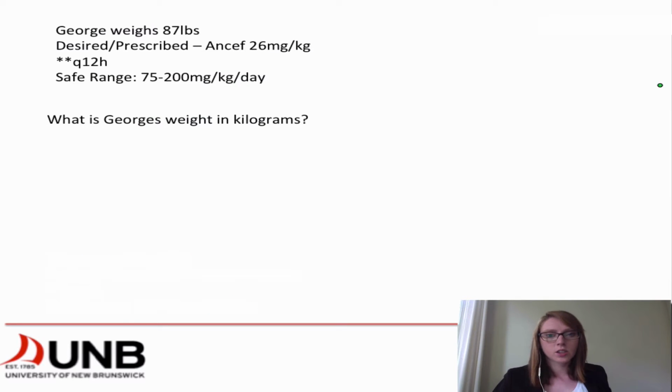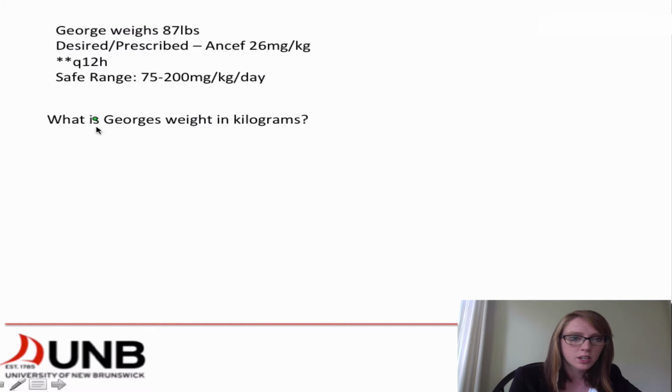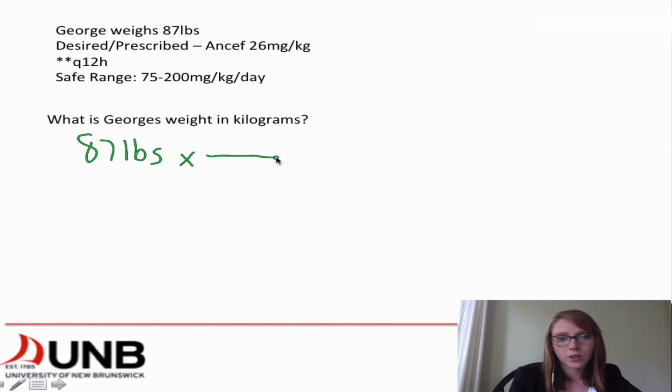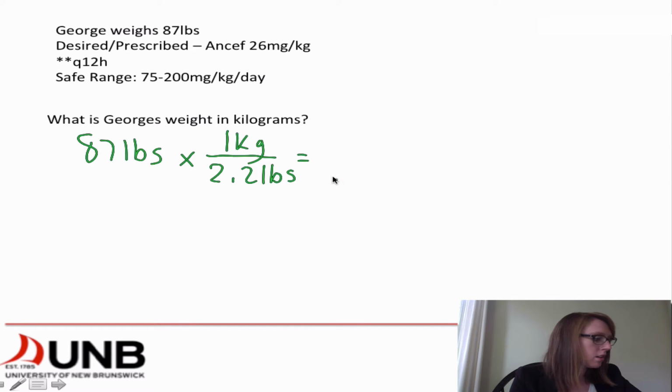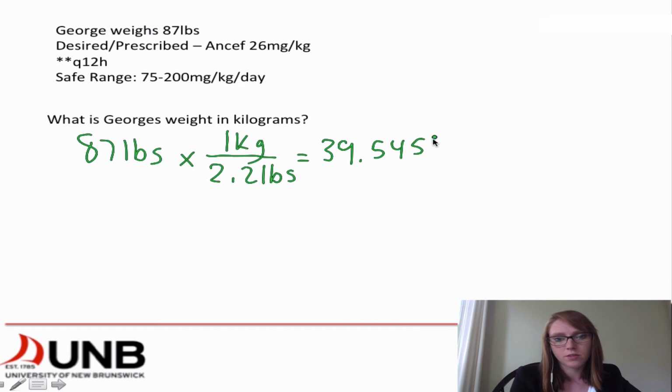All right, so the first calculation that we have to do is figure out George's weight in kilograms. He weighs 87 pounds, and we are going to figure out kilograms. We know that within 1 kilogram, there are 2.2 pounds. So if you calculate this math here, we find out that George weighs 39.5454 kilograms.